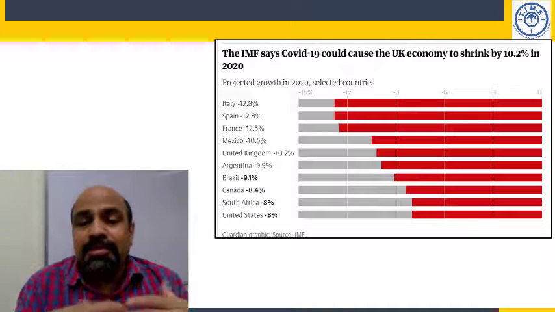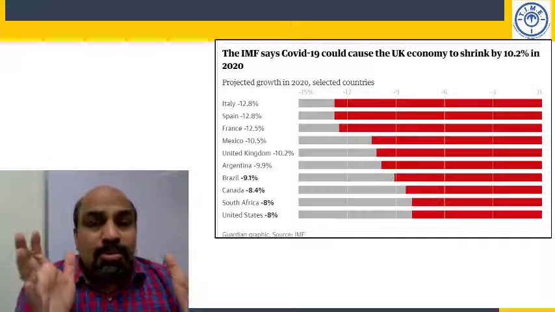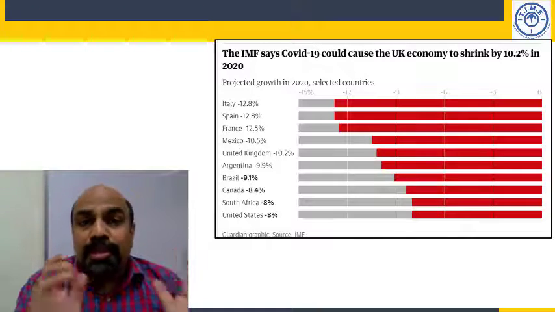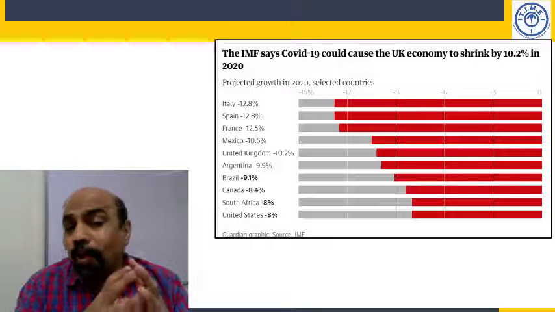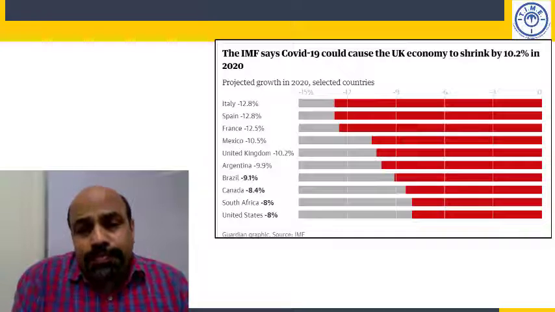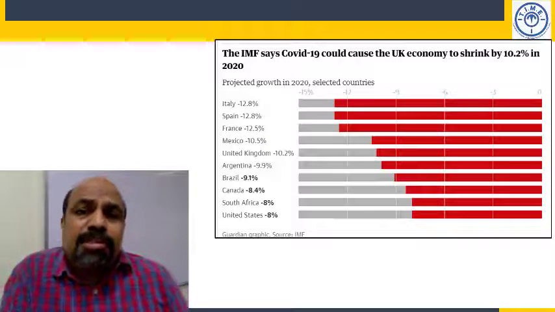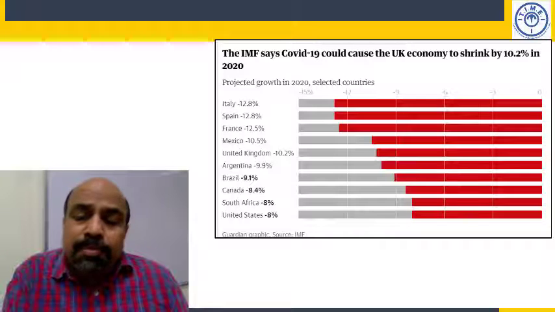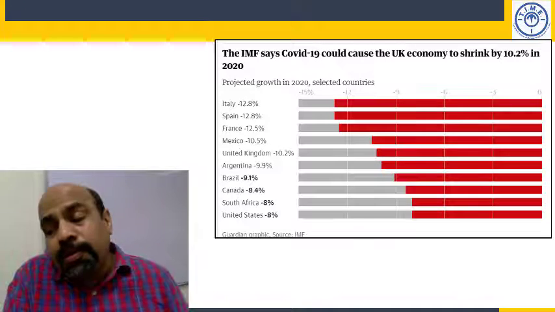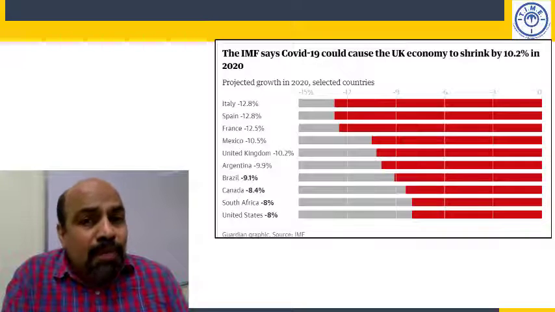You really can't trust. See, for ages I've been discussing this. China cannot be trusted when it comes to economics, when it comes to its GDP numbers, when it comes to all kinds of financial data. Maybe in the next session I am going to discuss this. The whole of next week we are going to discuss China. I'm going to bring in a little of politics, a little of the political landscape of China. I'm going to discuss Mao.